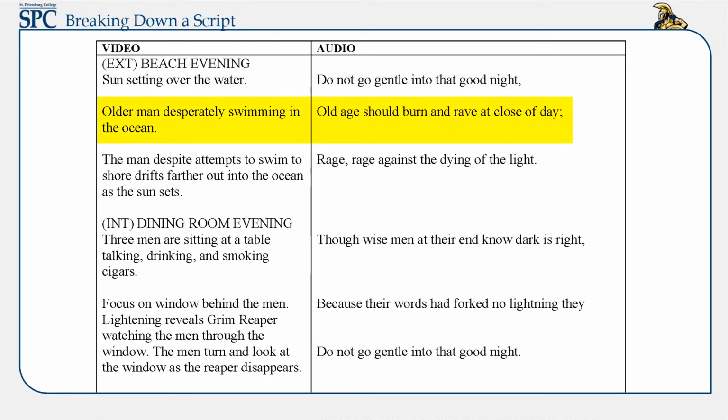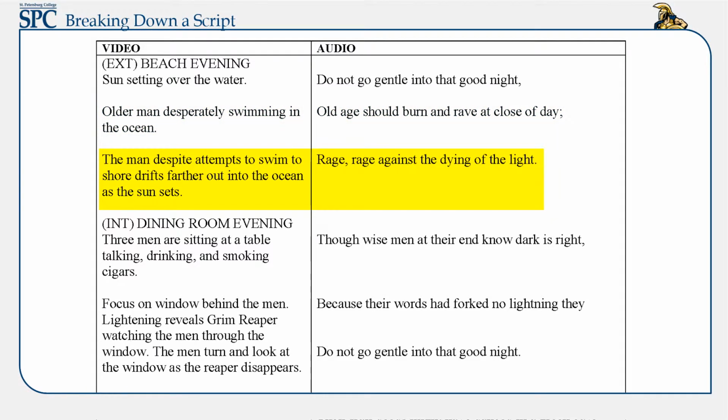Now look at the next line. What do you visualize? I see an older man in the water swimming and flailing to keep from drowning with the sunset in the background. For the next line of the poem, the man continues to drift out into deeper water while trying to fight his way back to shore. Now, let's transition to the next stanza.